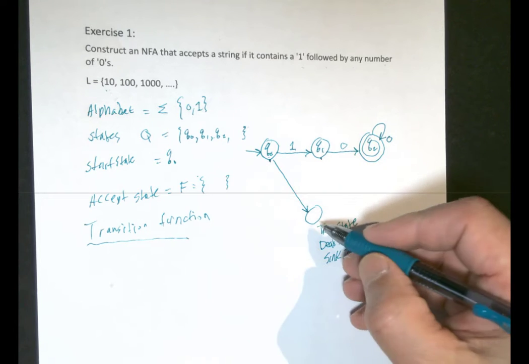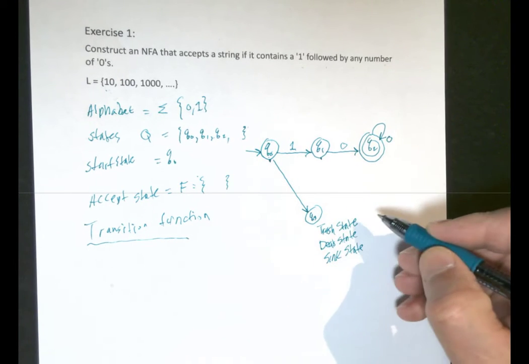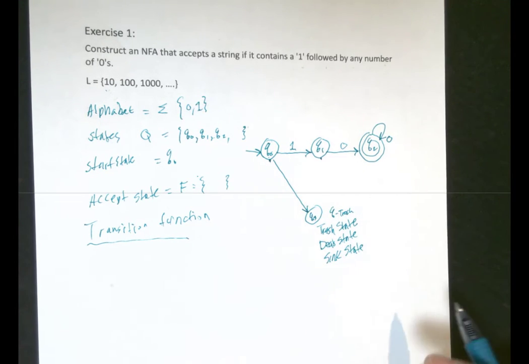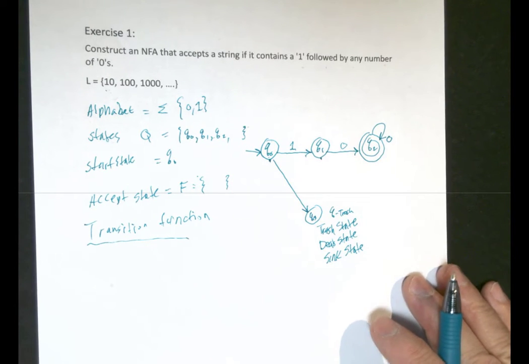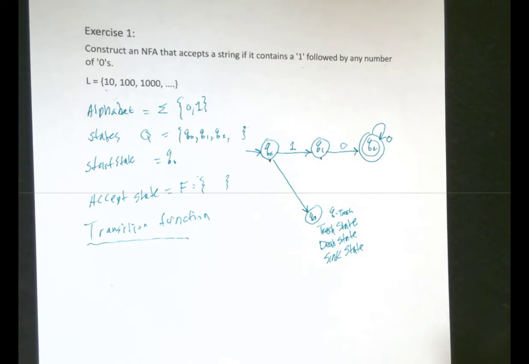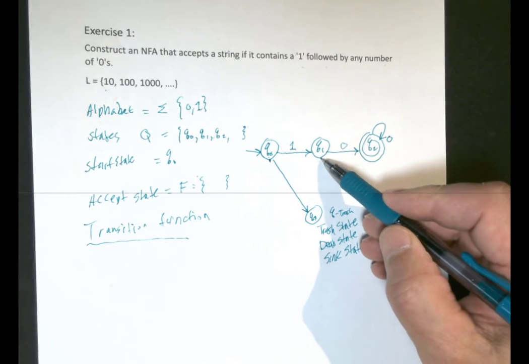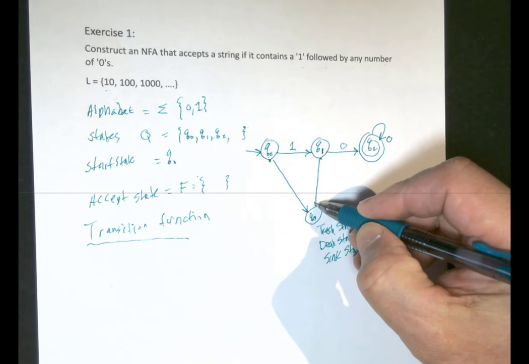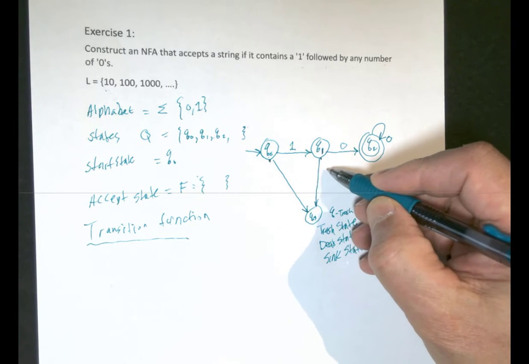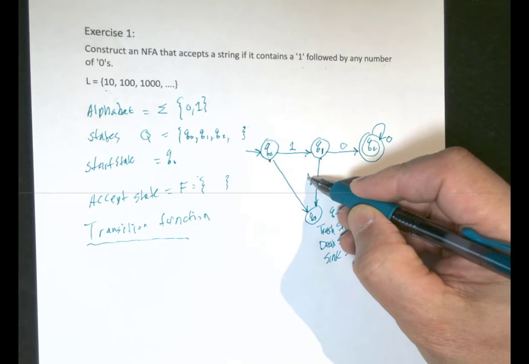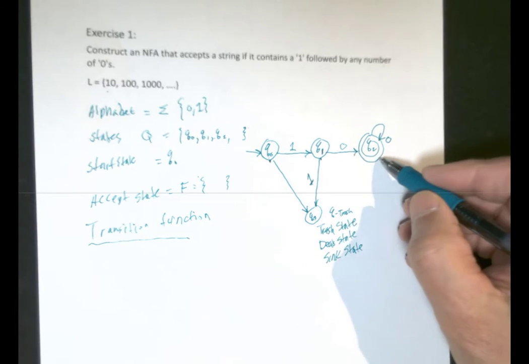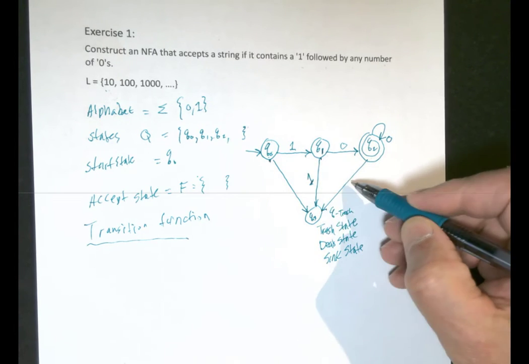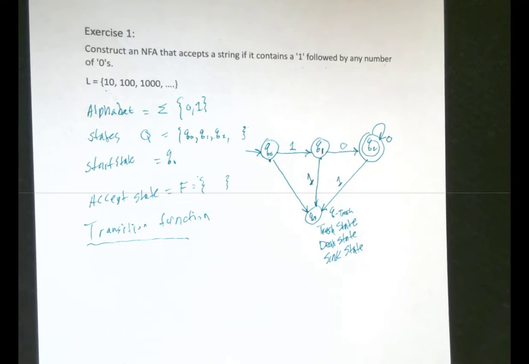You can also call it Q3. Some books call it Q-trash. Whatever the name, this is called a trash state. If I read a 1 on Q1, I go to the trash state. If I read a 0, I move. If I read a 1 on Q2, I can also move to the trash state.